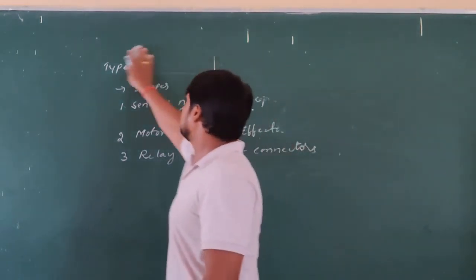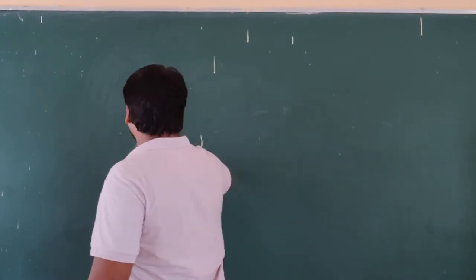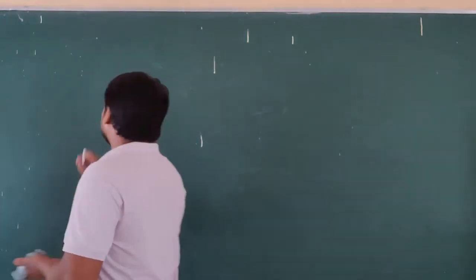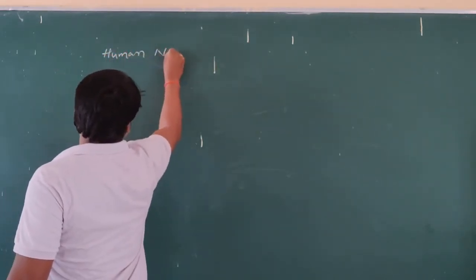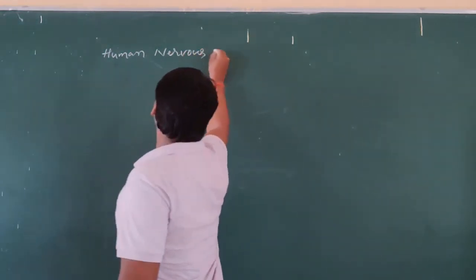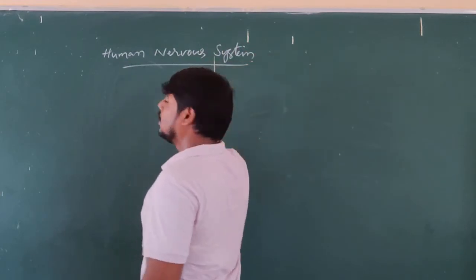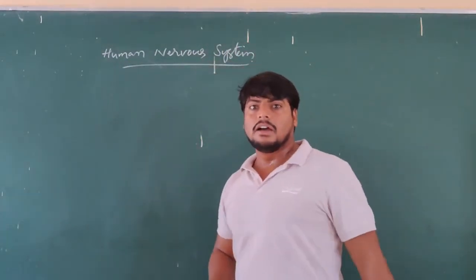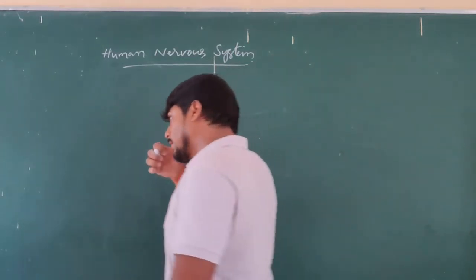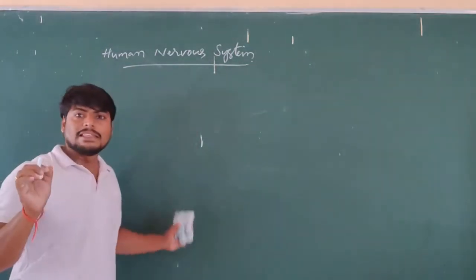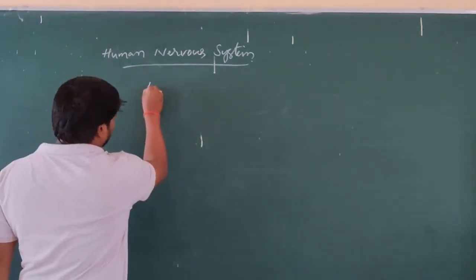Now, let us discuss the nervous system in human beings. The human nervous system consists of three parts. What are the three parts of the nervous system?